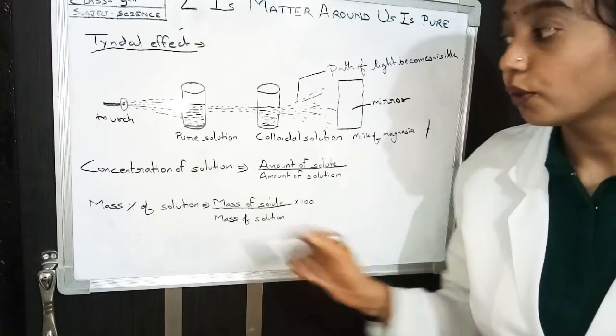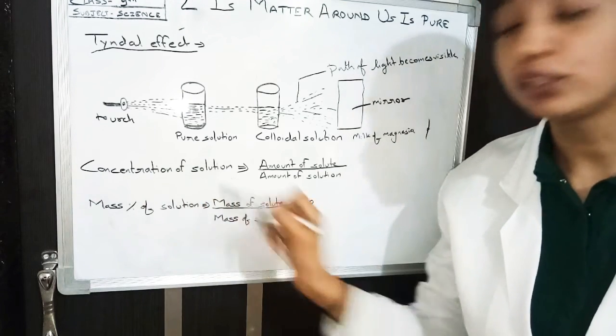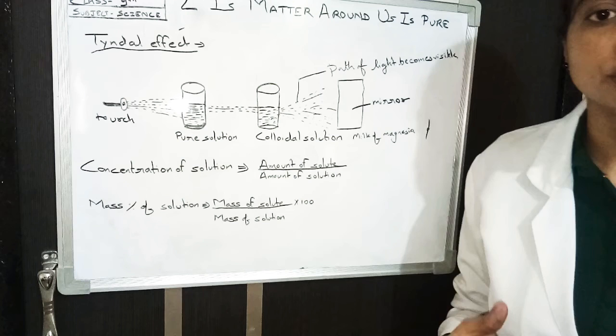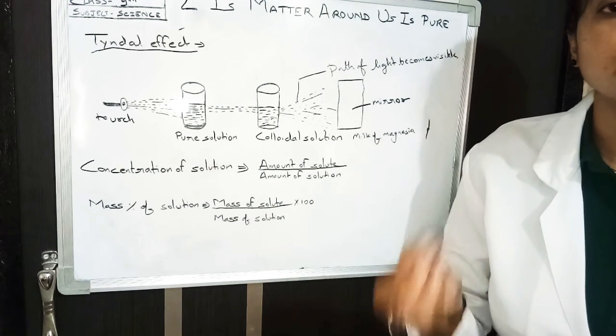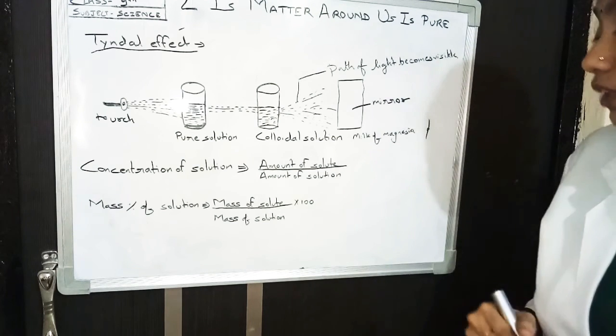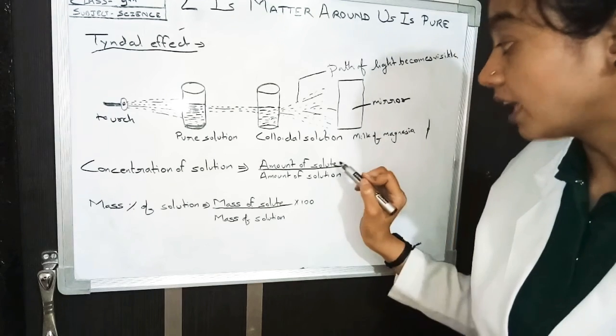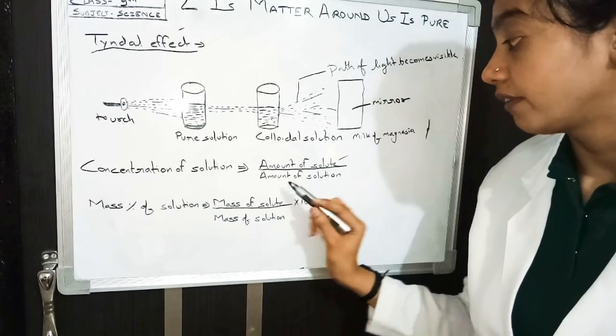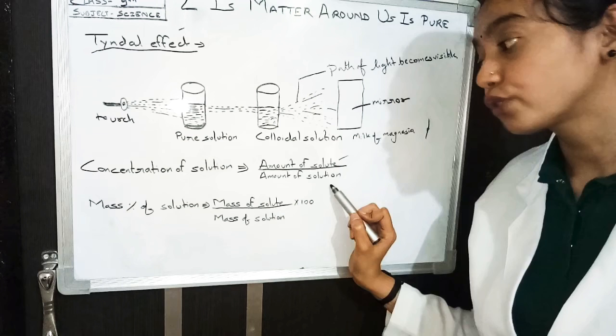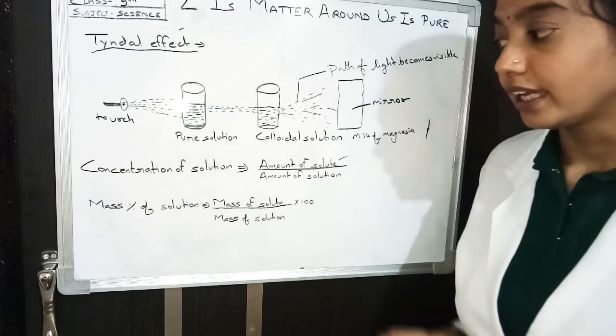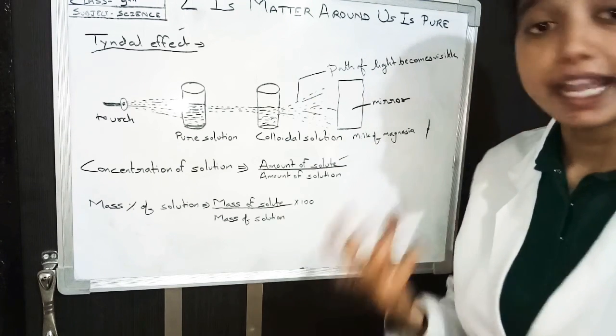Now how can we measure the concentration of a solution? Meaning, in a solution how much amount of solute is added. We can calculate it by taking the amount of solute divided by the amount of solution. We can take it in any unit form.